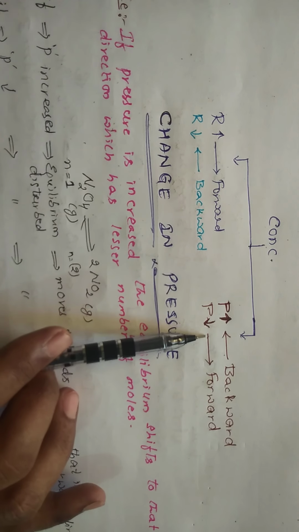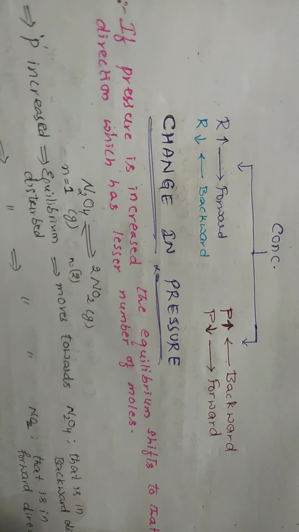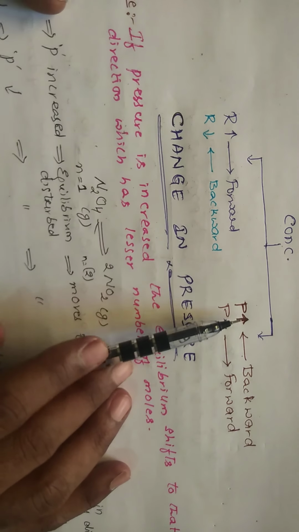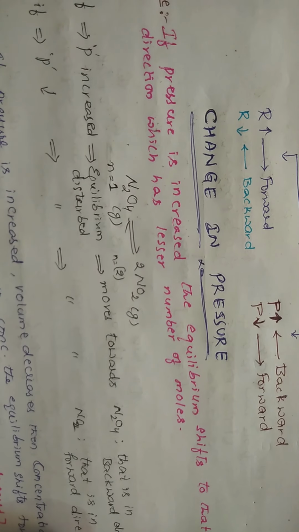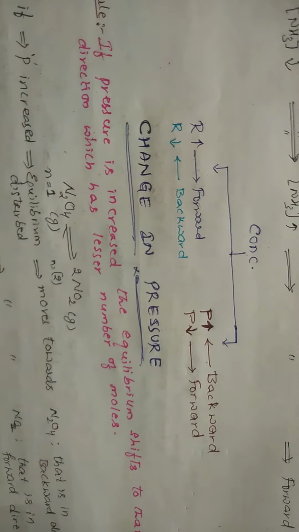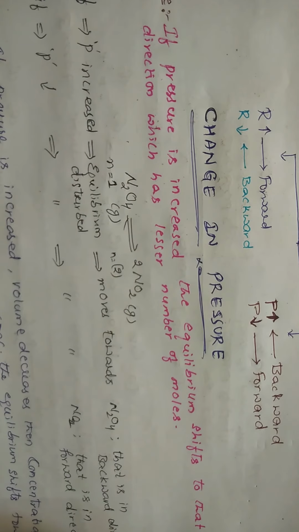If you decrease the concentration of the products, the reaction moves in the forward direction, so that more products will be produced when you decrease the concentration of the products. Right, students? This is the overall conclusion. For everything we have a conclusion at the last. With respect to concentration, that is the conclusion.